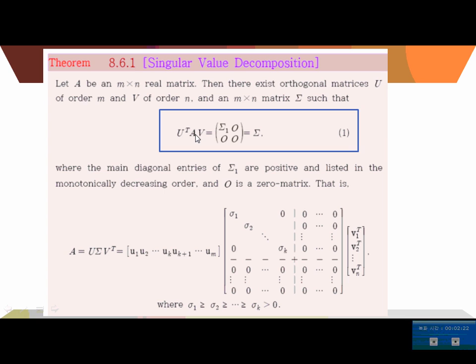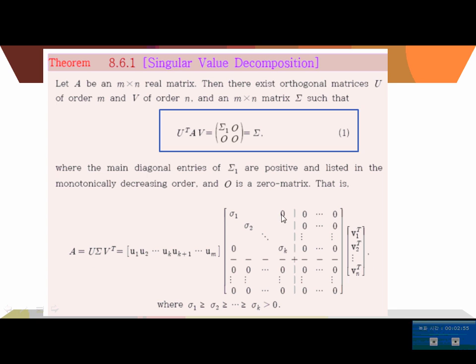So matrix A can be written as U sigma V transpose, because U and V are orthogonal matrices, so the transpose is the inverse. U is an orthogonal matrix whose column vectors are also orthonormal, and V is a matrix whose row vectors are also orthonormal.